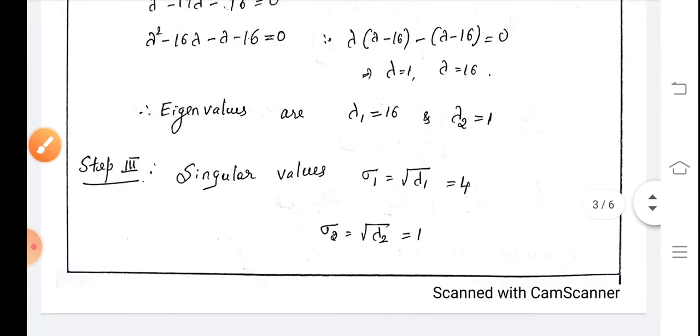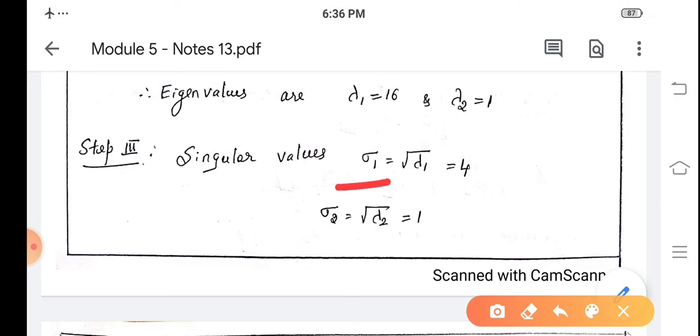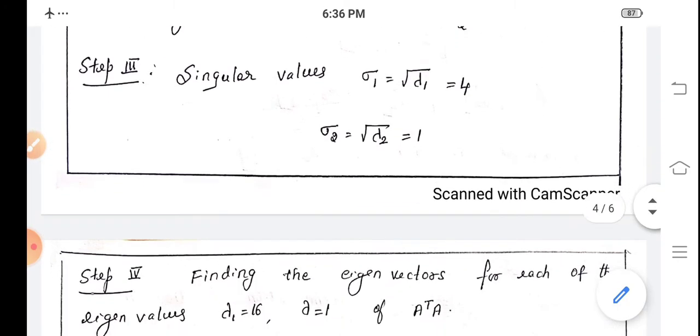Now in the next step, that is step number 3, we write singular values. The singular values are sigma 1 is square root of lambda 1, that is root 16 equal to 4, and sigma 2 is square root of lambda 2, that is equal to 1. So singular values are sigma 1 equal to 4 and sigma 2 equal to 1.